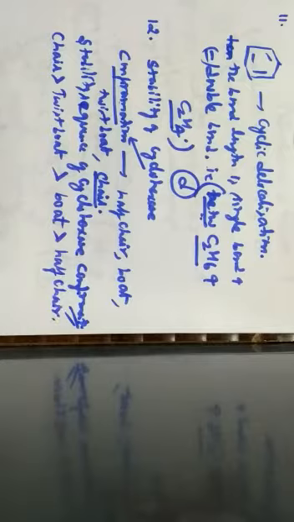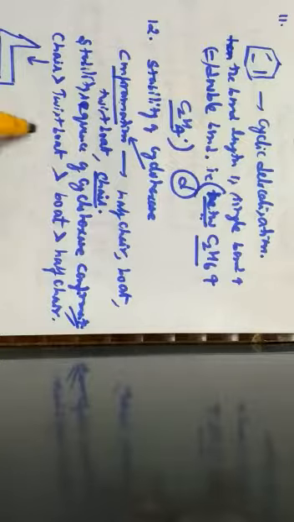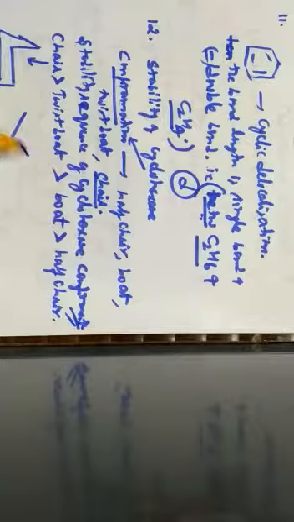If you want to know the structures, the structures can be represented as follows. This is known as a chair structure. This is the representation of a chair structure. When you want to know the twist boat, this will be the representation of twist boat.